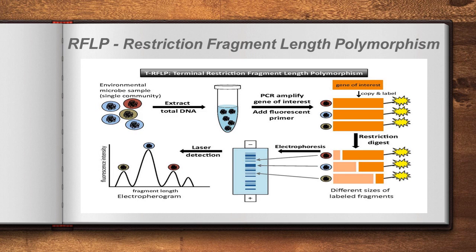RFLP means restriction fragment length polymorphism. Actually, it is one of the technologies. By this method, the DNA will be fragmented. It will be cut into different pieces. That is the word fragmentation. So every piece or fragment may have this information. As per that, the DNA studies will be taken, right? So this method is also applied for taxonomy. Okay.